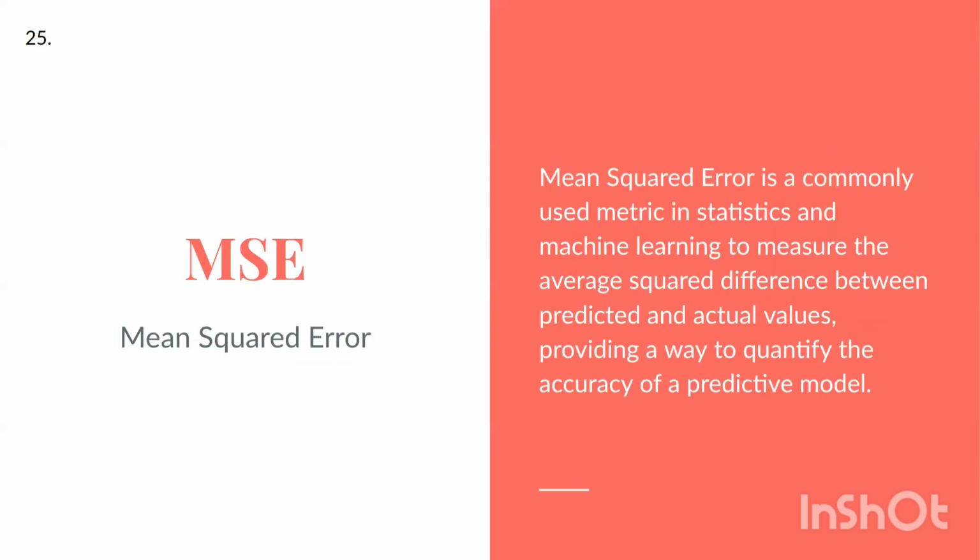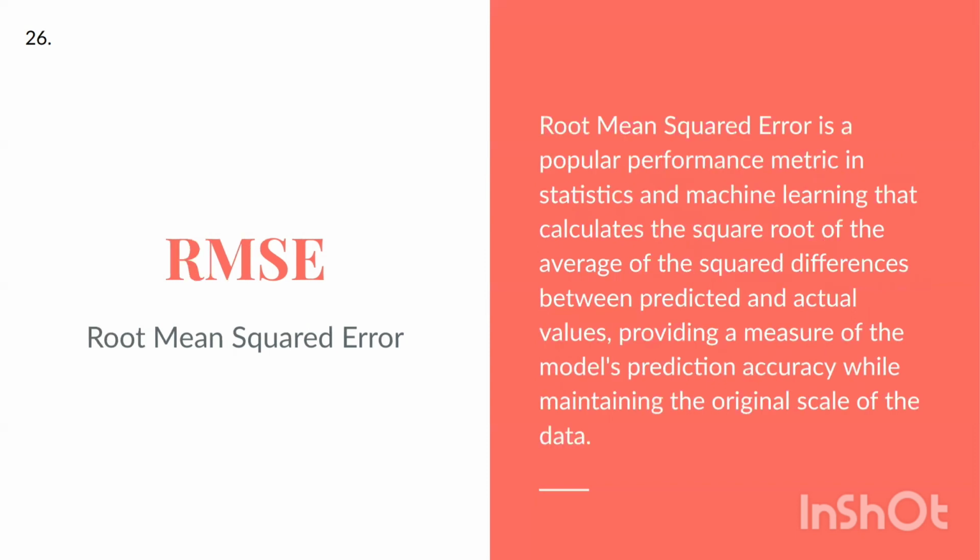MSE, mean squared error. Mean squared error is a commonly used metric in statistics and machine learning to measure the average squared difference between predicted and actual values, providing a way to quantify the accuracy of a predictive model. RMSE, root mean squared error. Root mean squared error is a popular performance metric in statistics and machine learning that calculates the square root of the average of the squared differences between predicted and actual values, providing a measure of the model prediction accuracy while maintaining the original scale of the data.